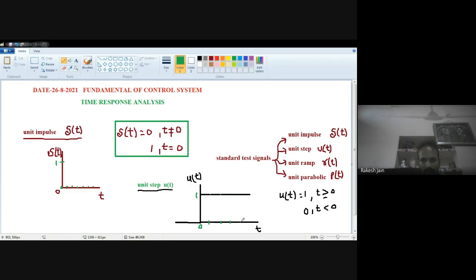So at any value of t which is greater than 0, we see that u(t) is constant, that is equal to 1. But whenever t is less than 0, this is a point of 0 and this is minus 1, let's suppose, u(t) is 0. At minus 2, u(t) is 0. At minus 3, u(t) is 0. So at all values below time t equals 0, the u(t) value, that is unit step input, is always 0. So that is known as unit step signal.